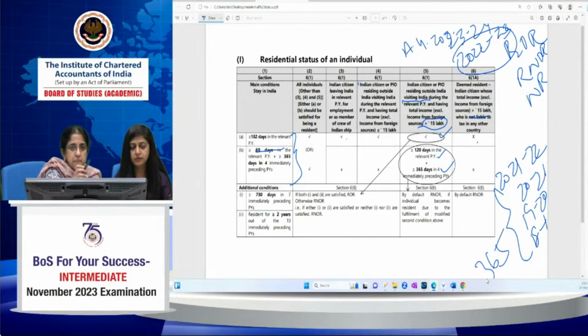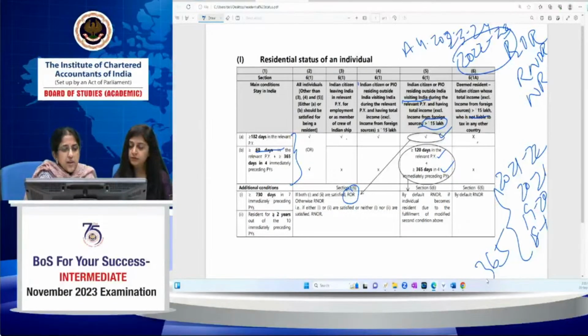Okay. So if the person is a resident as per 6.1, then the additional conditions are: 730 days or more stay in India in the 7 immediately preceding previous years, and resident for greater than or equal to 2 years out of the 10 immediately preceding years. So if both the conditions are satisfied, if he stayed in India for 730 days in the last 7 years and is a resident for 2 years or more in the last 10 years, then he will be a resident and ordinarily resident. In case of a resident and ordinarily resident, global income is taxable. That is, irrespective of whether you earn it in USA or Canada or India, it is taxable, unless specific exemptions are provided in the Act.